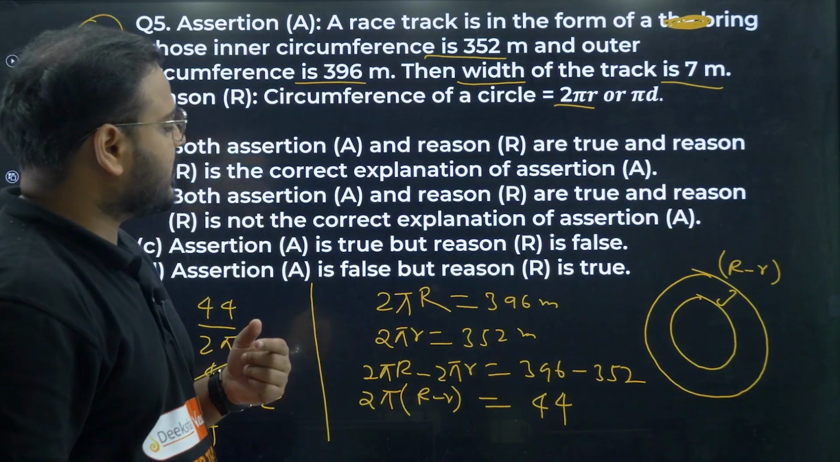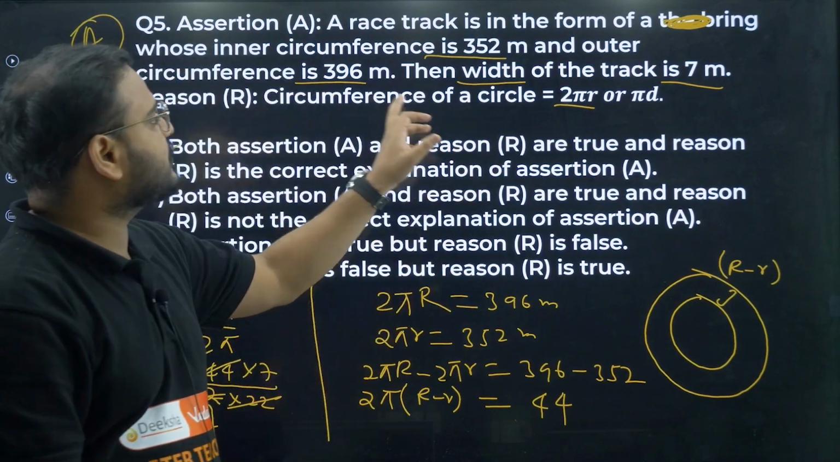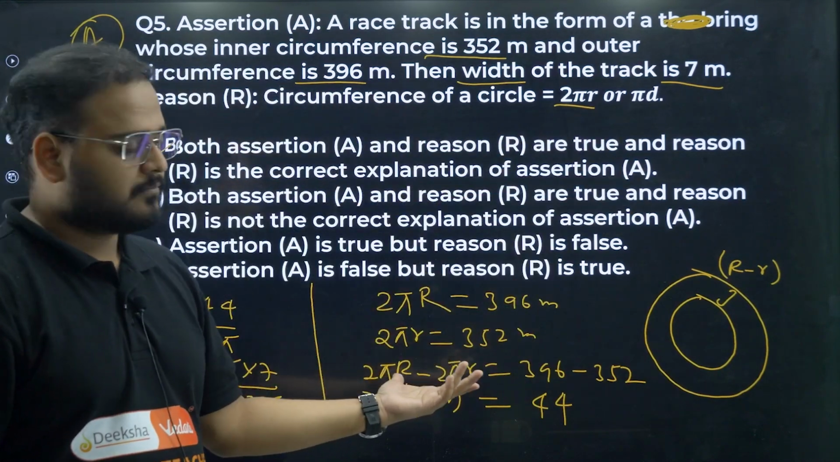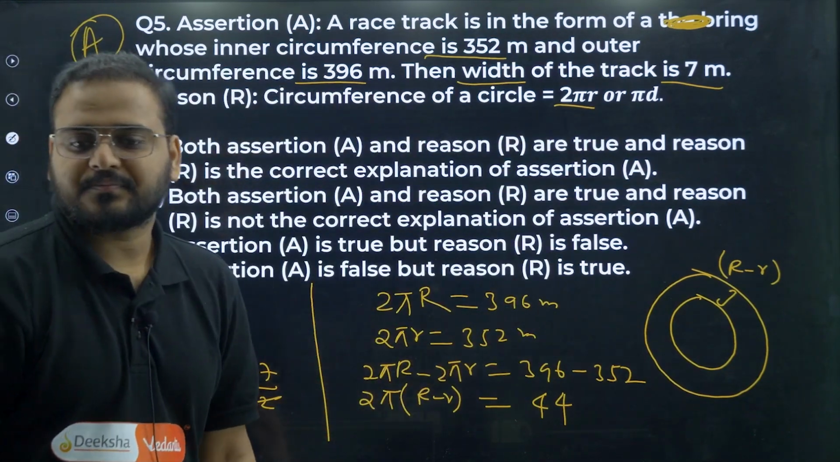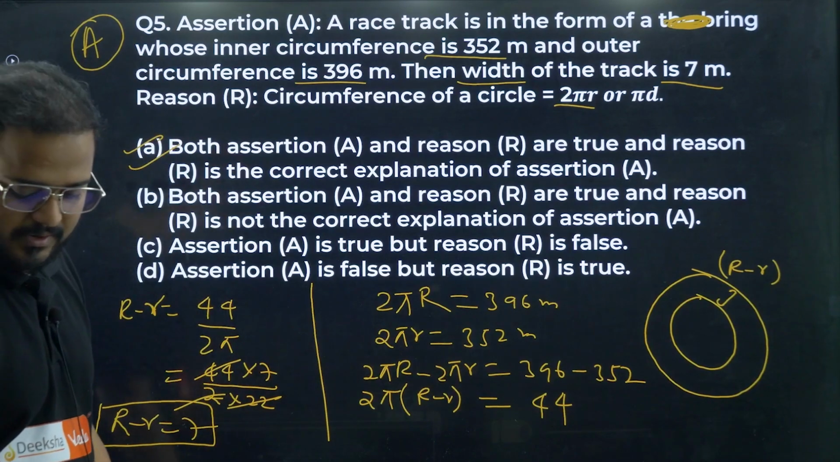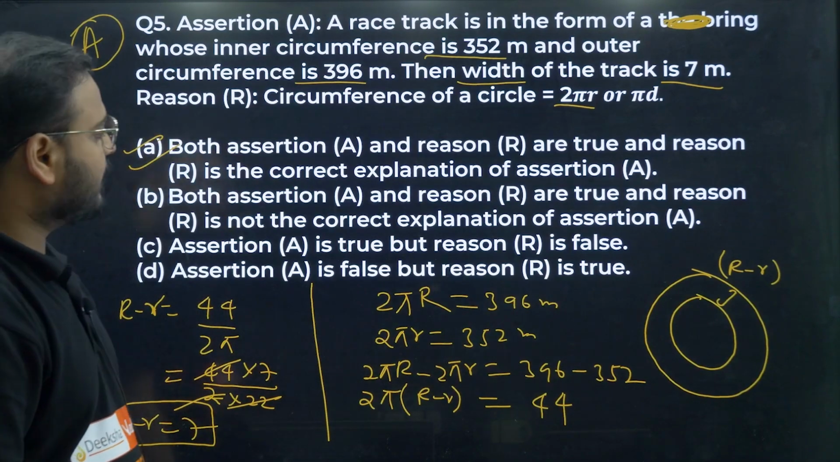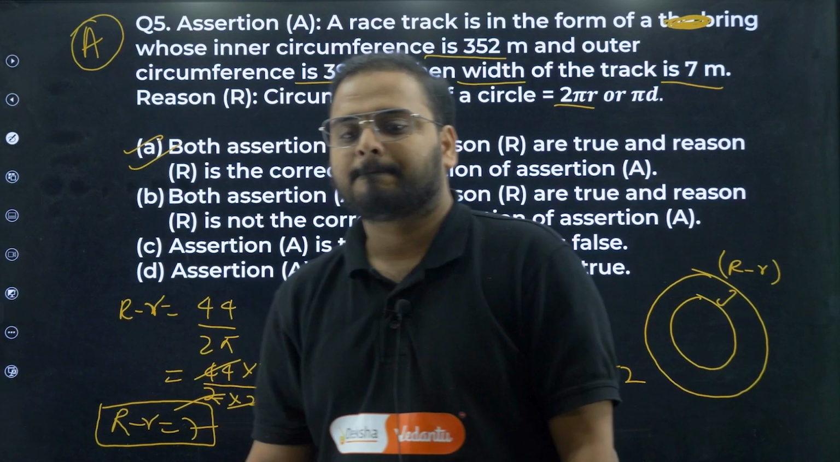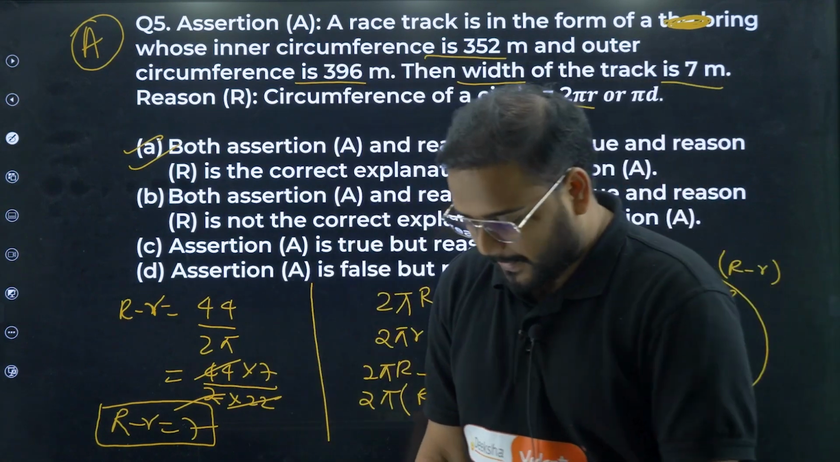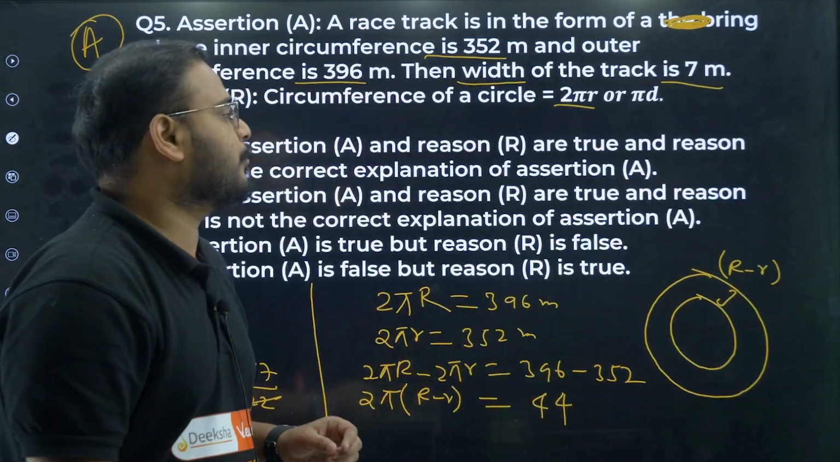Please check this out. Option A is more suitable. Same thing, no? Circumference of a circle is 2 pi r or pi d. Please check this out. Okay, I hope this is clear for you. Have a look. Question number 5 is done.